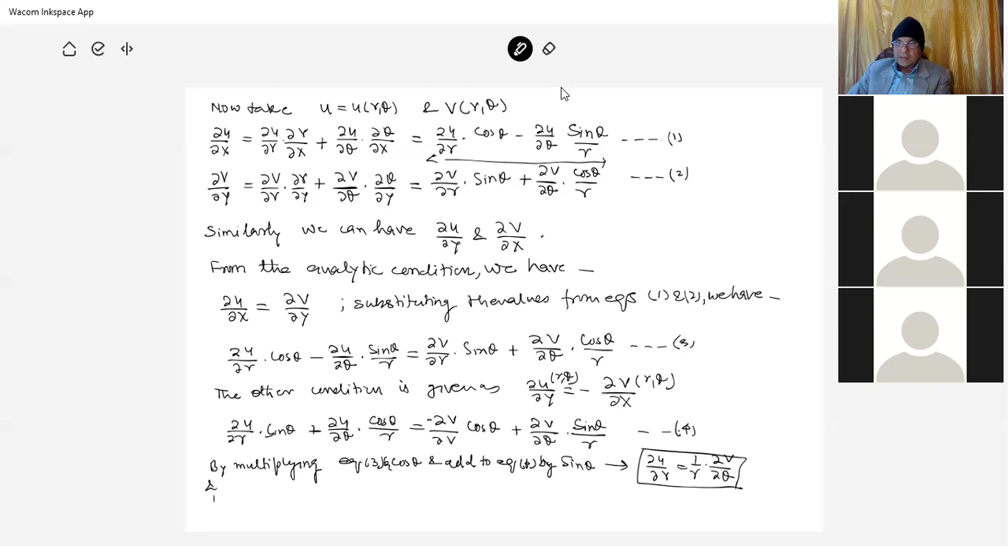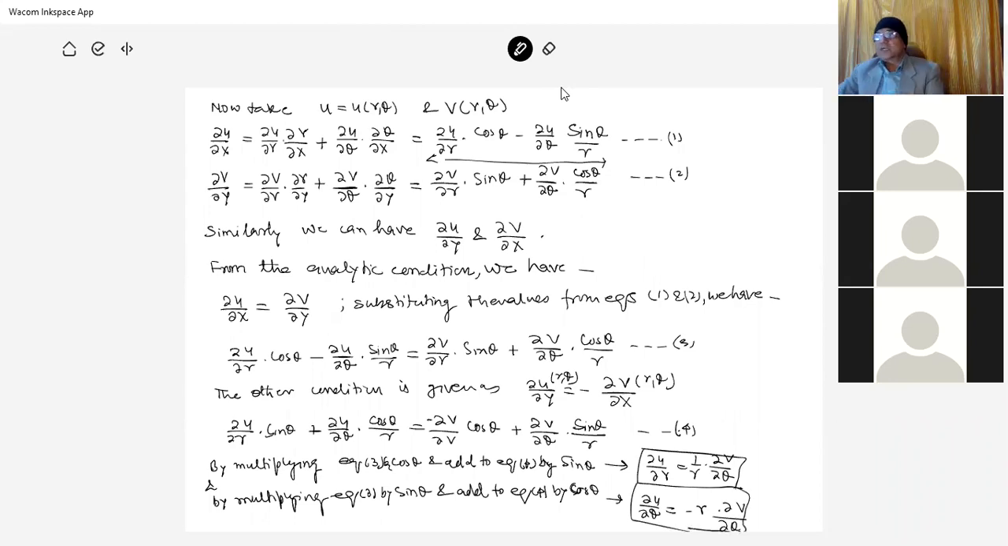And by multiplying equation 3 by sin theta and add to equation 4 by multiplying cos theta, so you will get del u by del theta is equal to minus r del v by del theta.